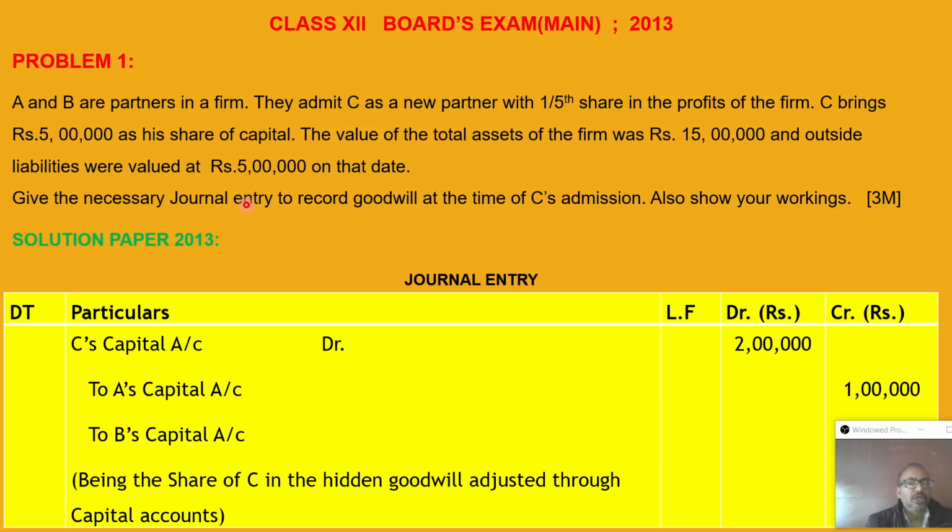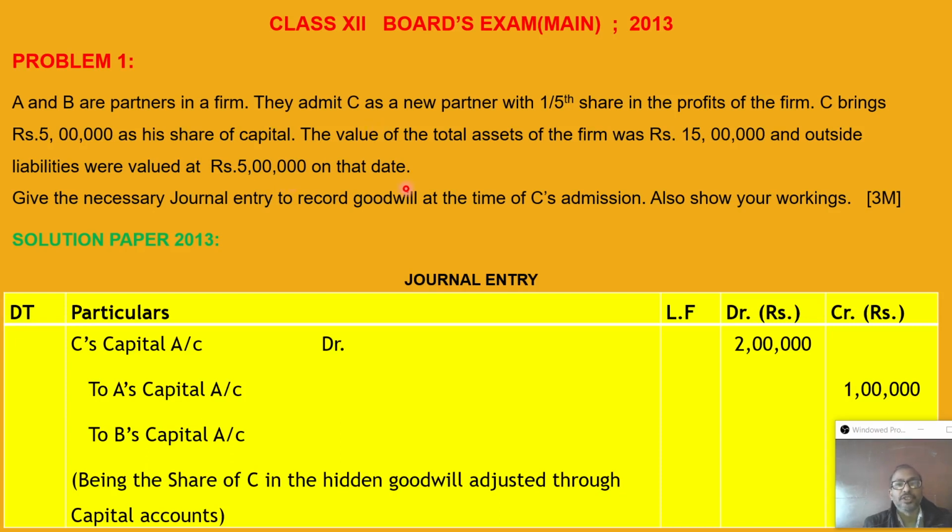Just simple logic I will give here. In case of admission of C, he got 1/5 share, and for that how much does he have to contribute? 5 lakh. Suppose Mr. C wants to buy the entire partnership firm, that is 1 share, how much does he have to pay for that? Now if 1/5 share is 5 lakh, then the entire share will be 5 lakh into 5, that is 25 lakh. So if he wants to buy the entire firm, he has to pay 25 lakh.